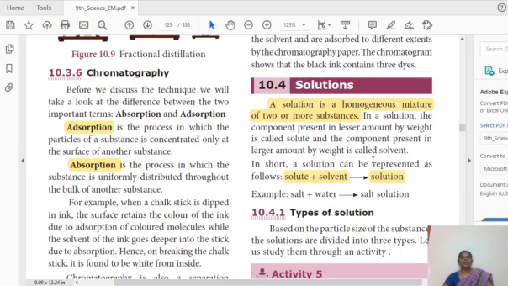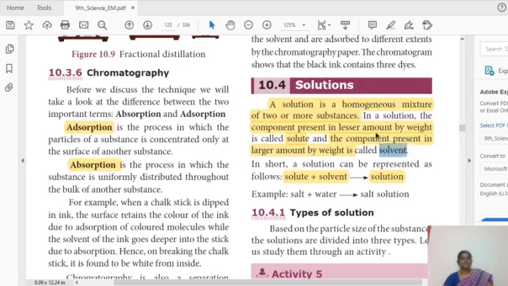So what is meant by solute? I already told you, if I take 1 spoon of sugar and mix it with water, what will happen? We get a clear solution. That 1 spoon of sugar, the component present in lesser amount by weight, is called the solute. Sugar is added in a very small amount. So the component present in lesser amount by weight is called the solute. Opposite to this, the component present in the larger amount by weight is called the solvent.